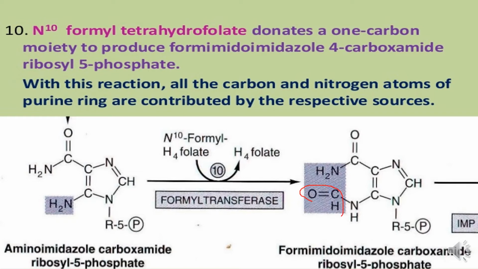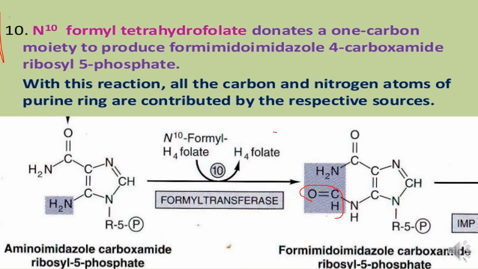This is the formyl group, students, and this group is transferred by this N10-formyl tetrahydrofolate. And now formamidoimidazole carboxamide ribosyl 5-phosphate is formed.